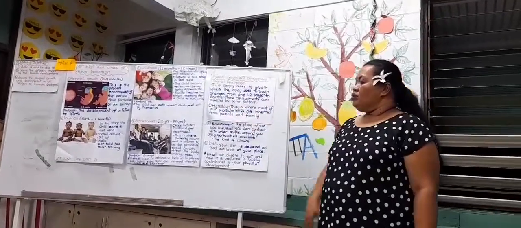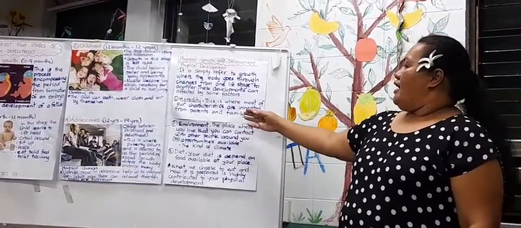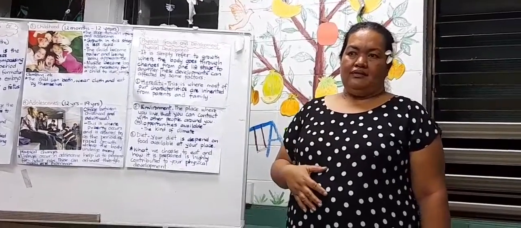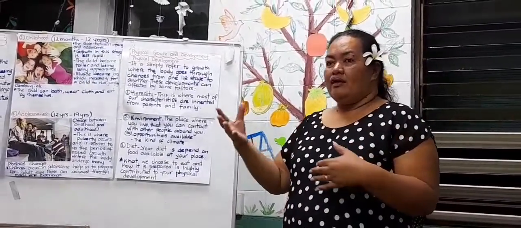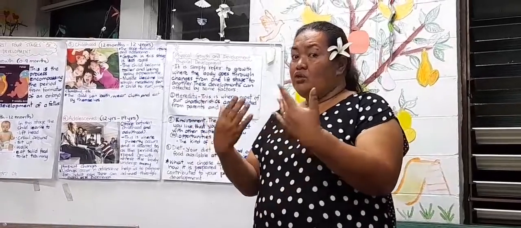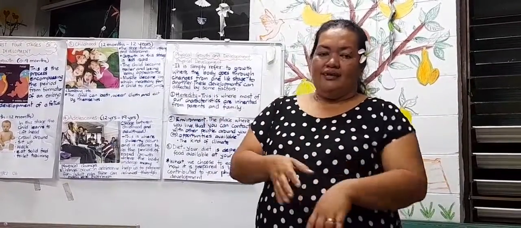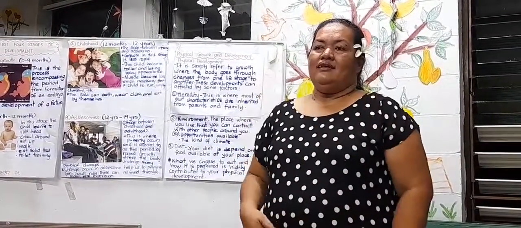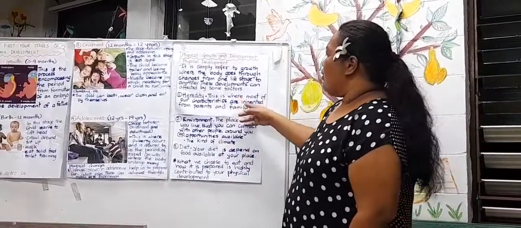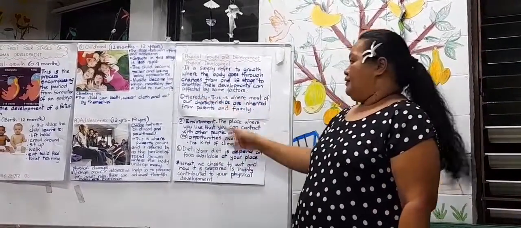This is where most of our characteristics are inherited from parents and our family. Sometimes your daughter can look like you, in the skin and the face, and the son can look like the mom or the father. This is what we call heredity.